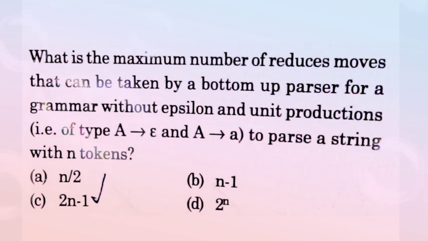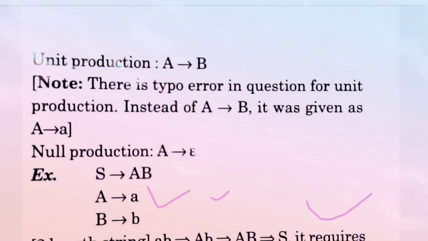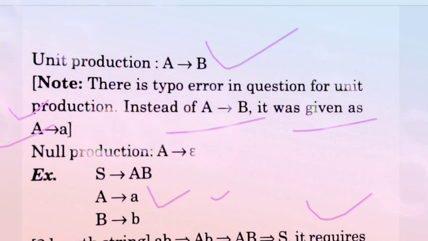What is the maximum number of reduce moves that can be taken by a bottom-up parser for a grammar without epsilon and unit production, that is A → ε and A → A, to parse a string with n tokens? The correct answer is option C, that is 2n minus 1. Now come to the solution here. We know the unit production is A → B. Notable point: there is a typo in the question. For the unit production, instead of A → B it was given as A → A.